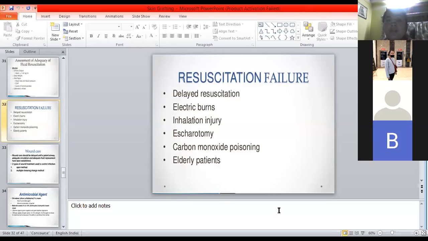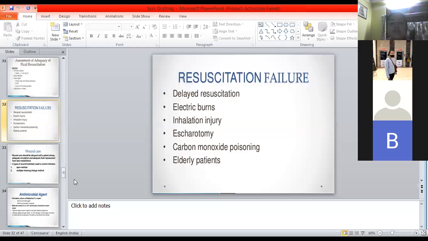Then escharotomy, if it is not done in time, can also be a factor. Then carbon monoxide poisoning is extremely dangerous. And lastly is the elderly patient. Patients who are young, their prognosis might be good, but patients who are elderly, already immunocompromised, already having some comorbid conditions, that is the reason sometimes even adequate resuscitation fails in elderly clients. Clear to you? Yes, ma'am.